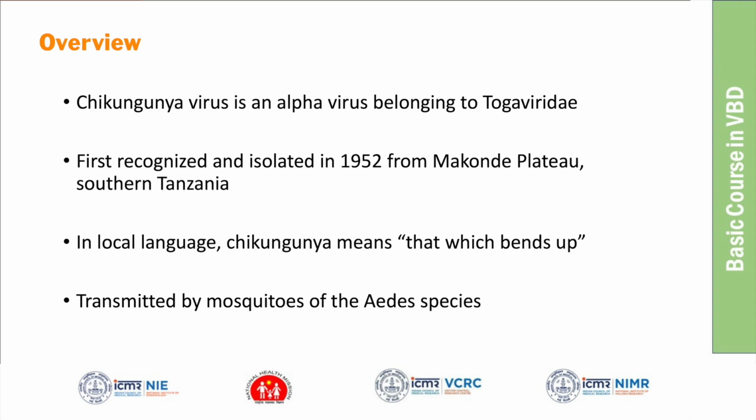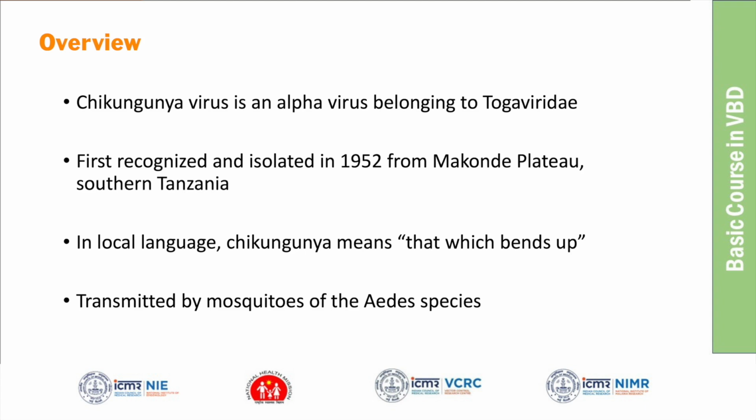It's an arbovirus. Very good. It comes under which group? Flaviviridae. Very good. It is a flavivirus.